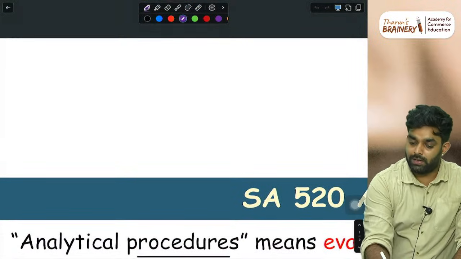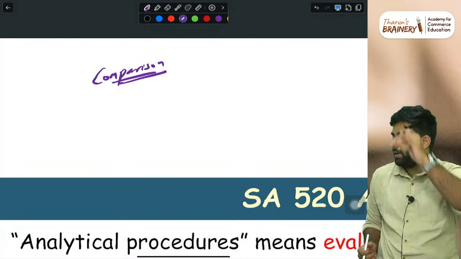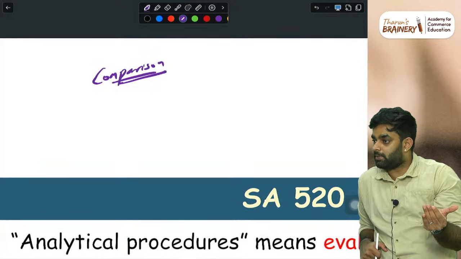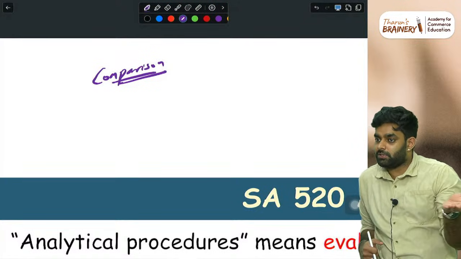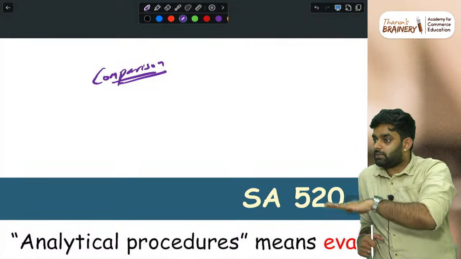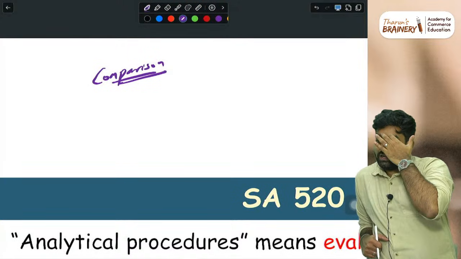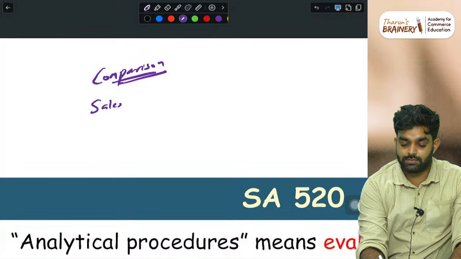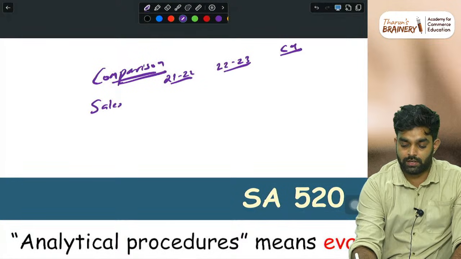Normally, the first thing is what we call comparison. Before you start the audit, first of all, you check it with the previous year financial statements, how well the company is performing, or 2 years, 3 years financial statements. You may cross check what is the trend in sales, what is the trend in all the things. Once you have checked, imagine you found sales of the current year 23 24.